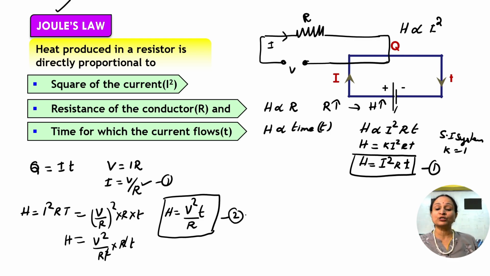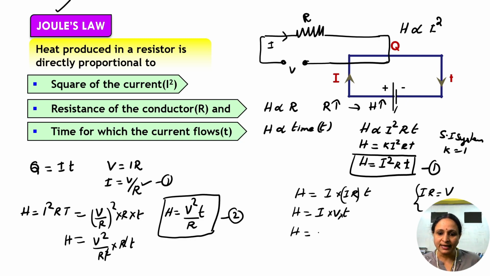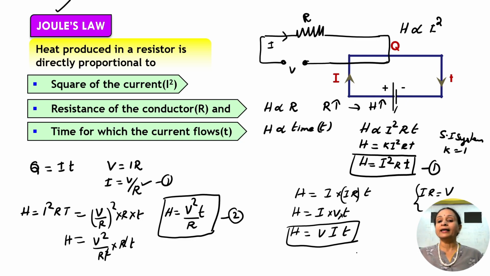There is another expression also, right? We all know that H is equal to I into I R multiplied by T. What is IR? We know IR is equal to V. So in this IR, we can put V. H is equal to I into V multiplied by T. So what is this H? H is equal to VIT. So there is a third formula for the heat, and that is equal to V into I into T.